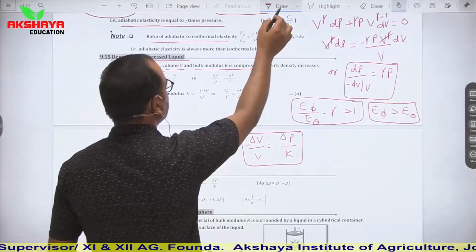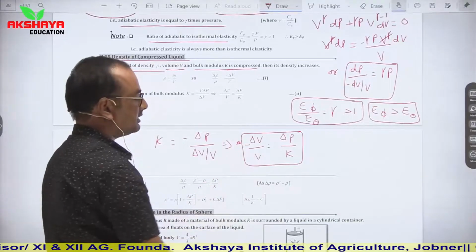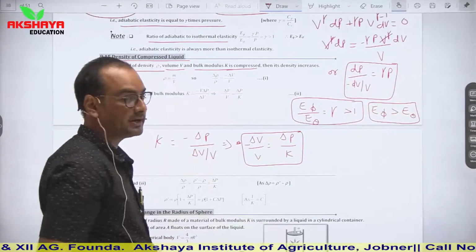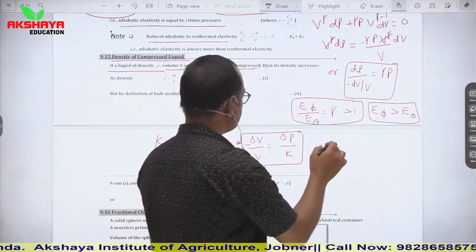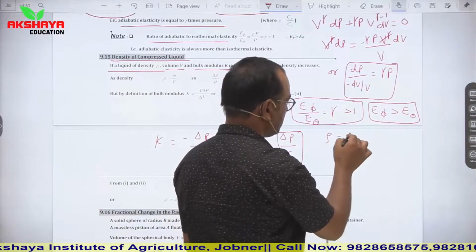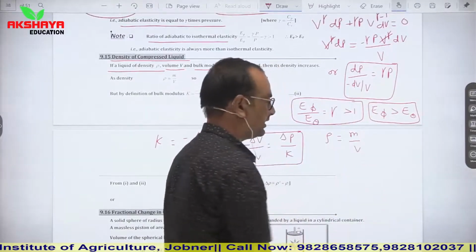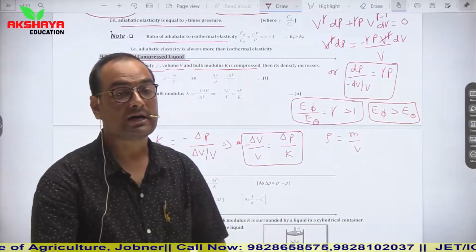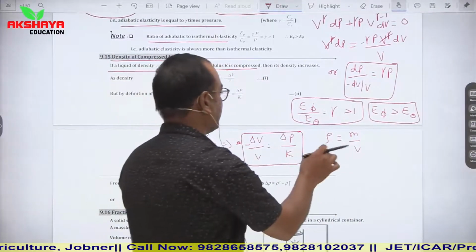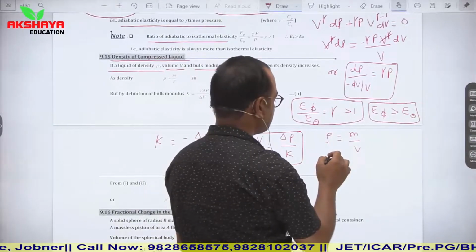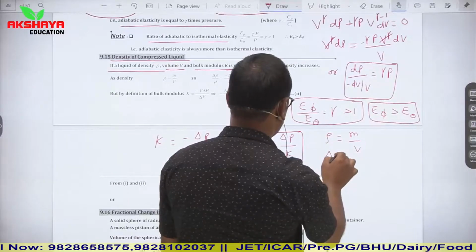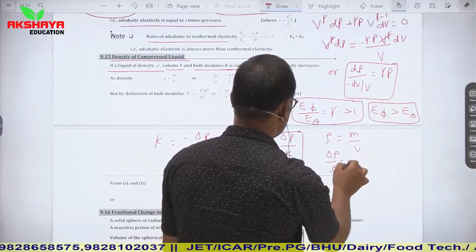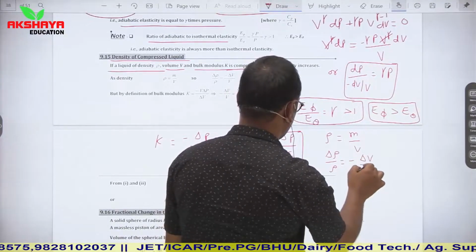If we establish a relation between volume and density, we know rho is equal to m upon V, density equals mass upon volume. Here we consider mass as constant, so we can say that del rho upon rho is equal to minus del V upon V.